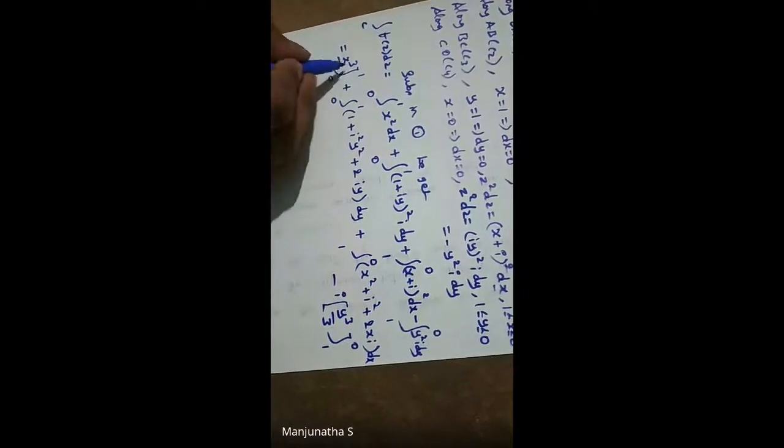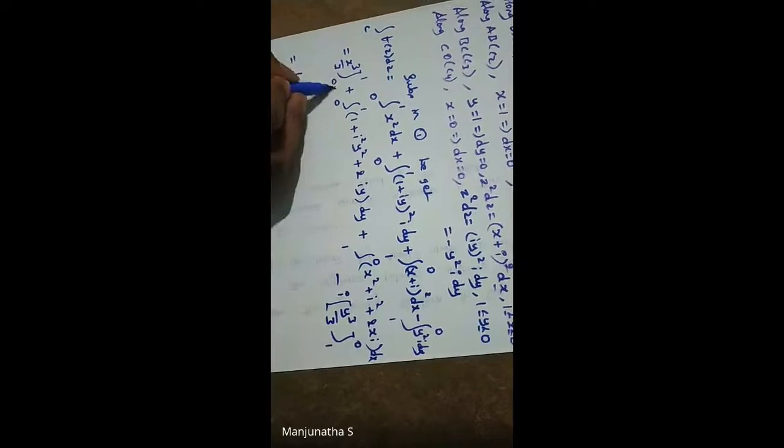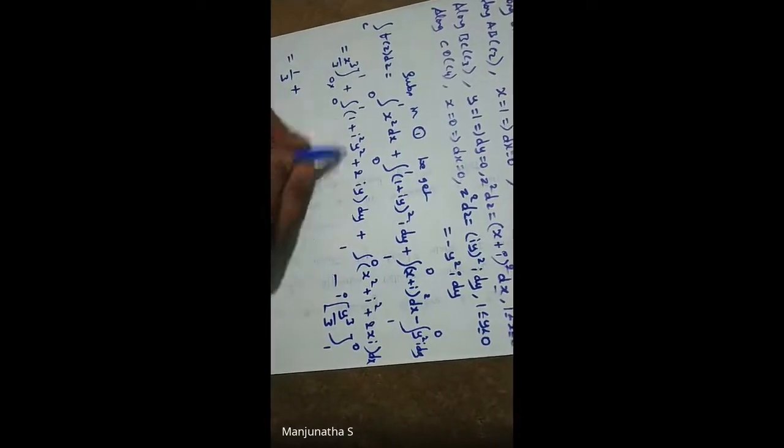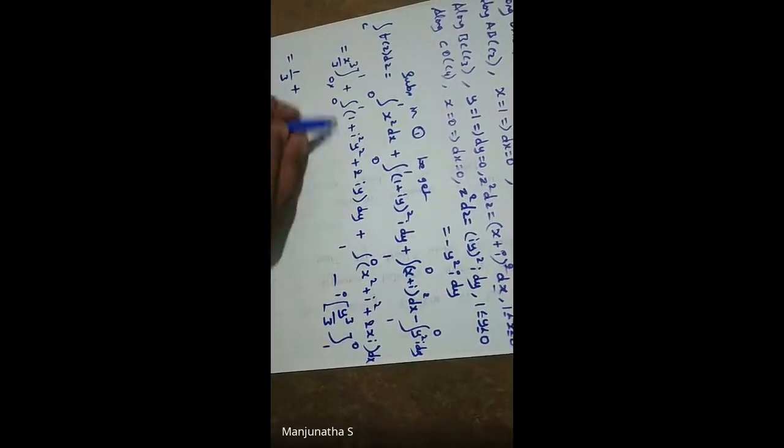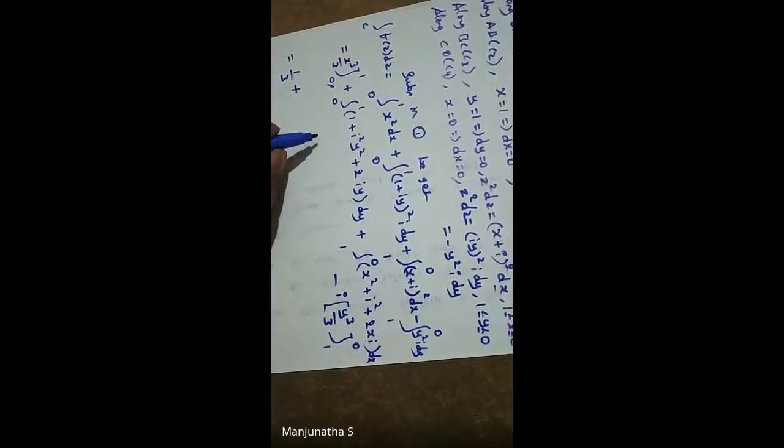1 cube is nothing but 1. So the lower limit is 0, so minus 0 by 3, that is 0 only. So this is neglected. And for this, first we'll do the integration. So when you do the integration, what happens?